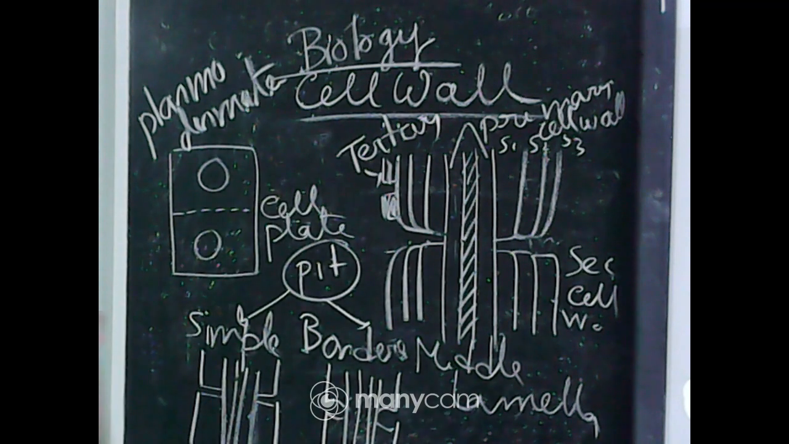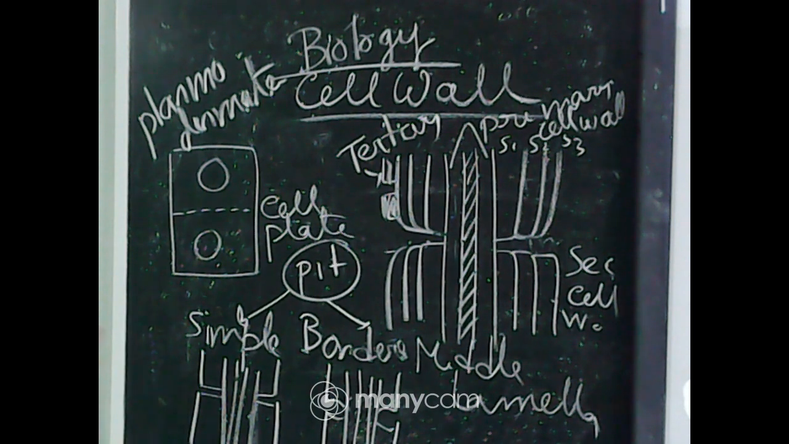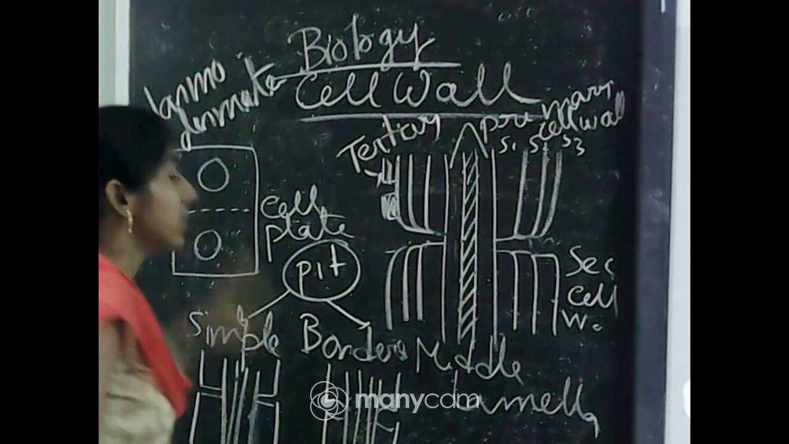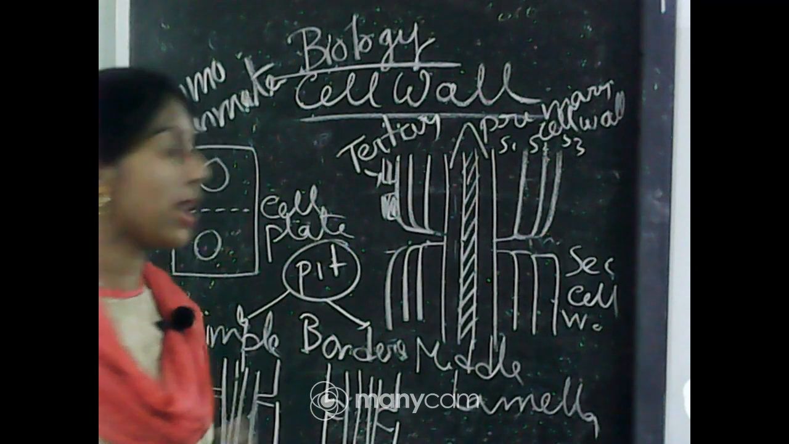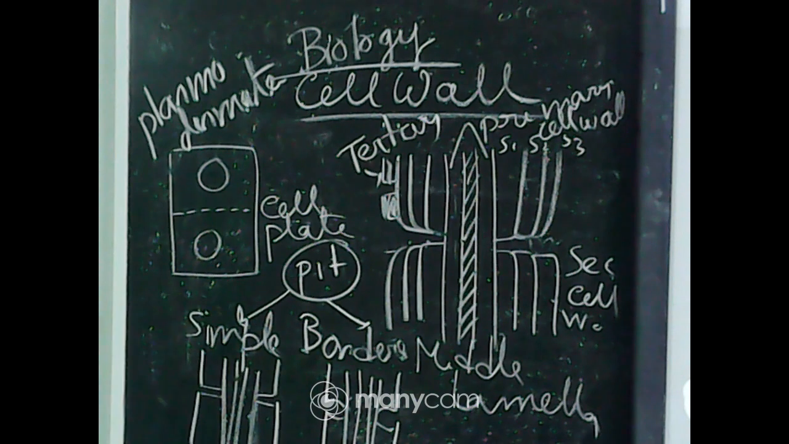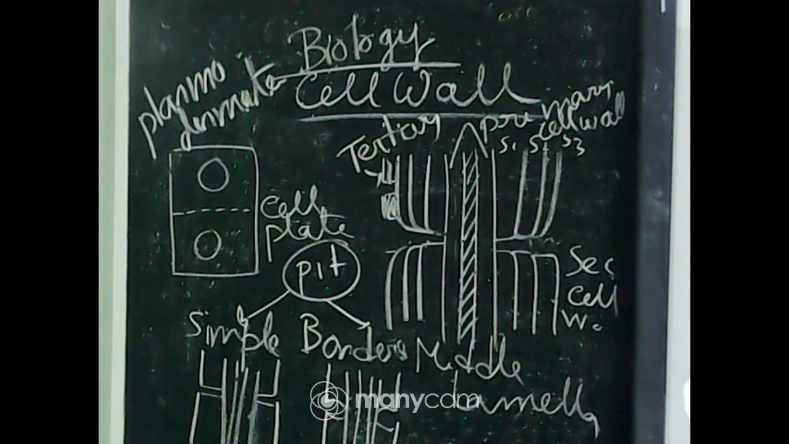Now another important term, that is plasmodesmata. The cell wall and the middle lamella may be traversed by this structure, which is called plasmodesmata, which connects the cytoplasm of neighboring cells. So with the help of plasmodesmata we can connect the cytoplasm of the neighboring cells. So that is all about the cell wall.